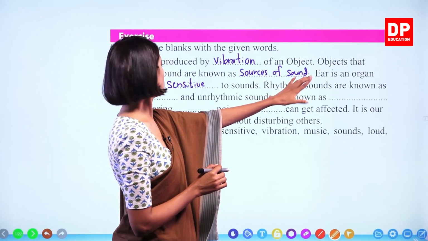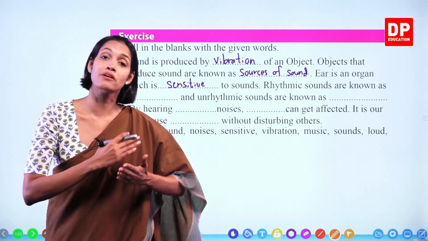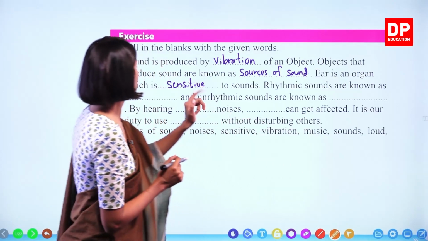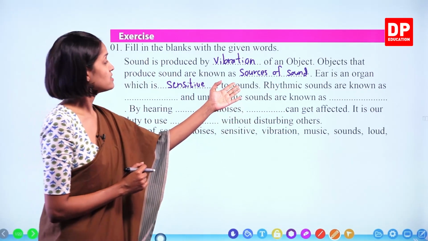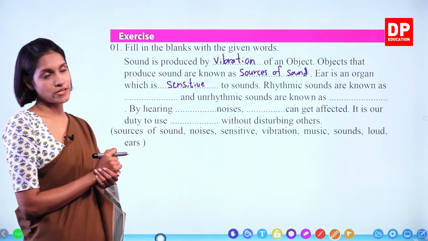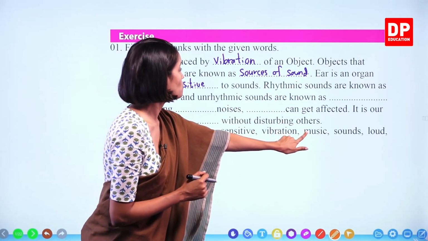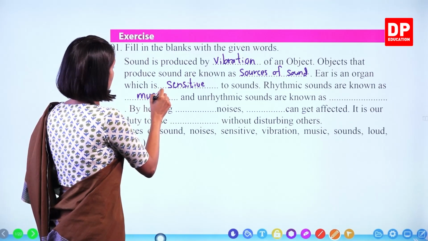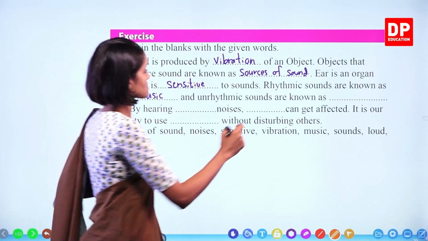Rhythmic sounds are known as, so sounds with a certain pattern or a rhythm are known as music. Music. And unrhythmic sounds are known as, what is the name given? Different sounds without a rhythm, without a special pattern, they are known as noises. Okay? Let's write. Rhythmic sounds are known as music. And unrhythmic sounds are known as noises.